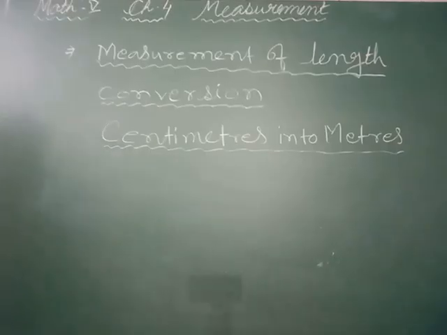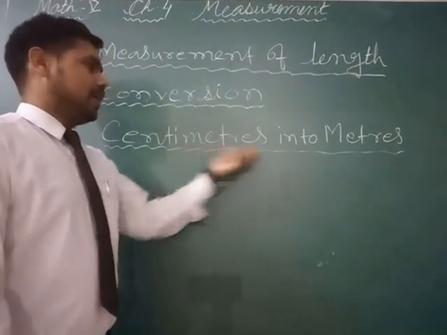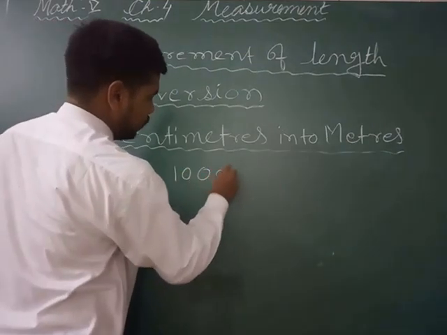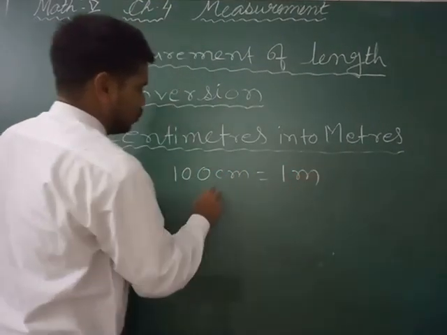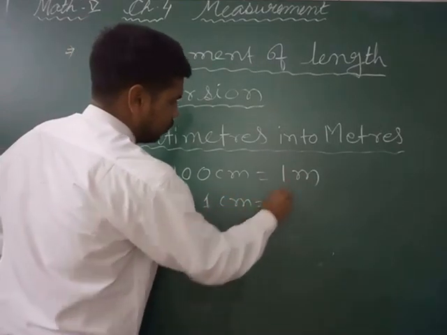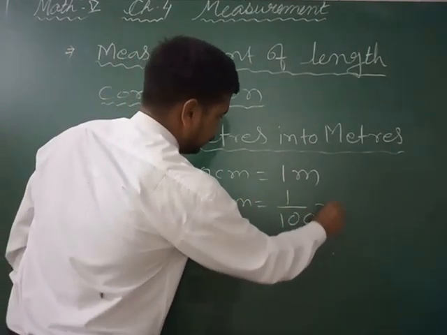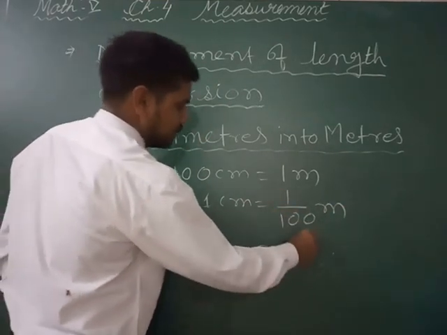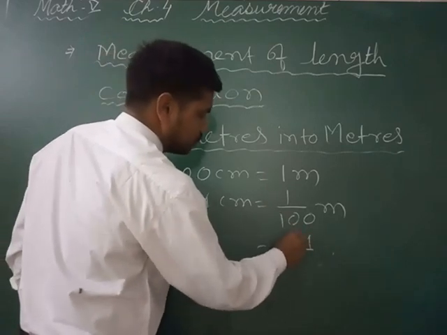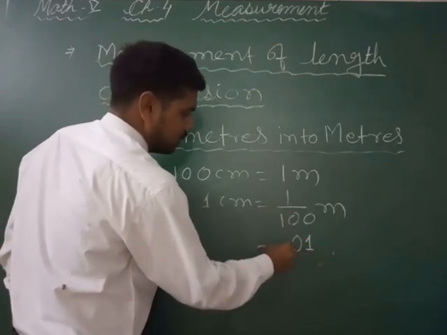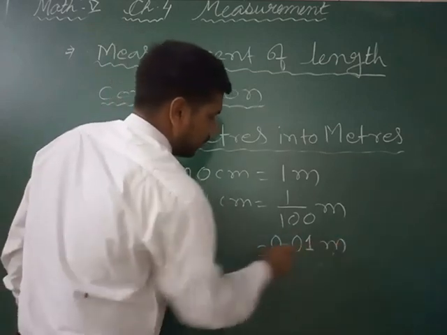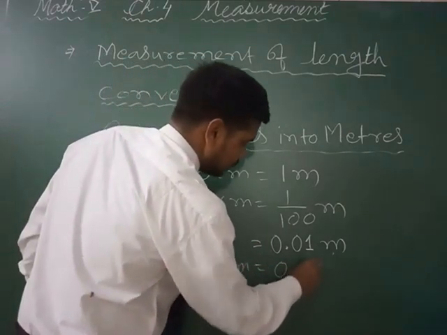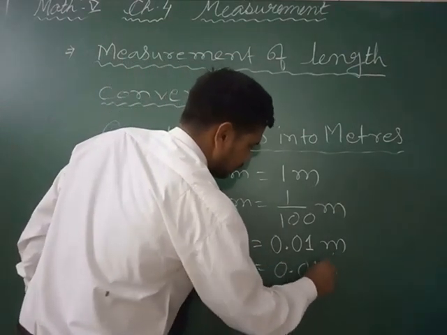So this is also the same as centimeter into meter, this will be the same. So centimeter into meter, we know 100 centimeter is equal to 1 meter. So 1 centimeter will be 1 divided by 100 meter. If you convert it into decimal, there are 2 zeros here, so 2 digits are needed, so 1 and one 0 you have to give, and instead of 1 it will be a decimal, so 0 decimal 0 1 meter. So that means 1 centimeter is equal to 0.01 meter, right?